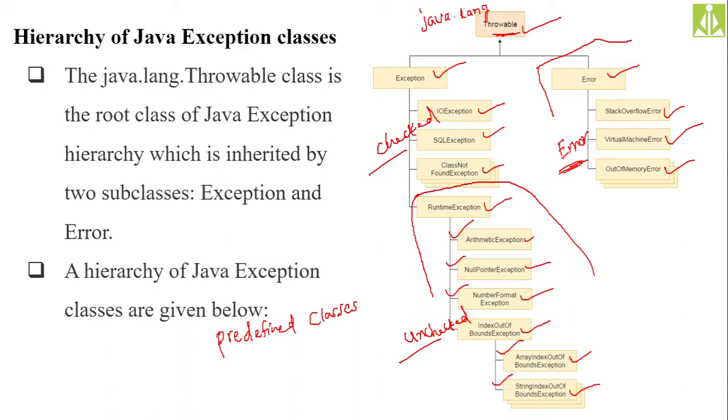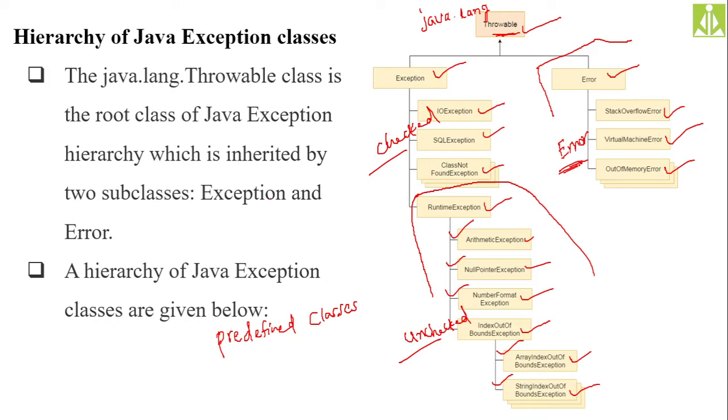And virtual machine error: if you are interacting with a virtual machine and that virtual machine is going down, let us assume, we can't control it. If the machine or your hardware is behaving strangely, we can't control it. Same thing with stack overflow. If your stack overflows, whatever elements you're trying to store on that stack, they will simply be discarded, isn't it? Those discarded items we cannot get back.